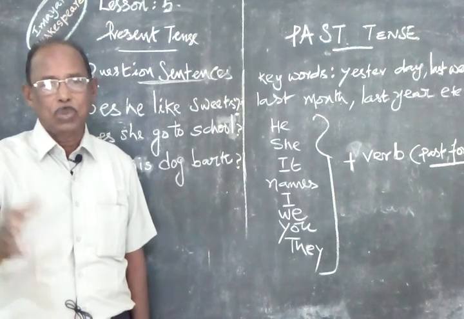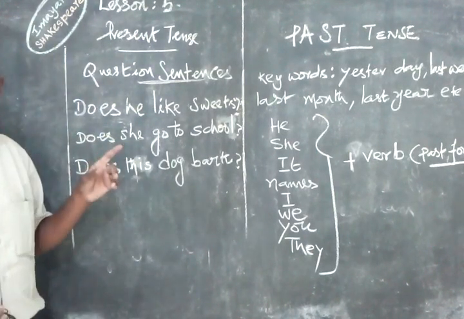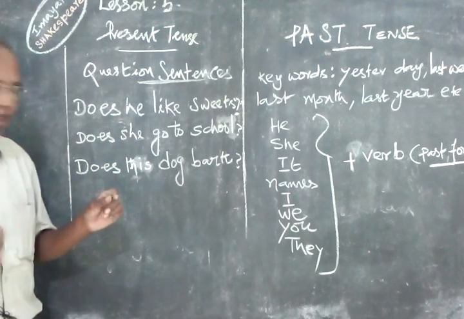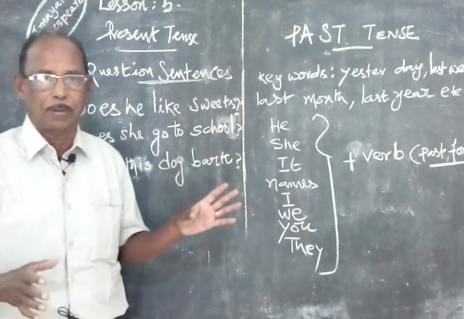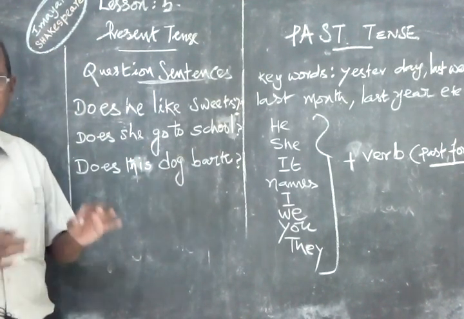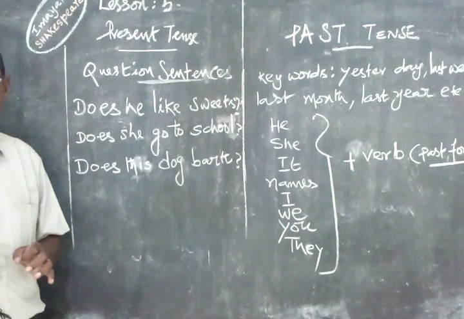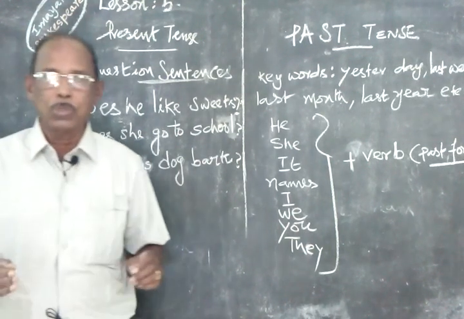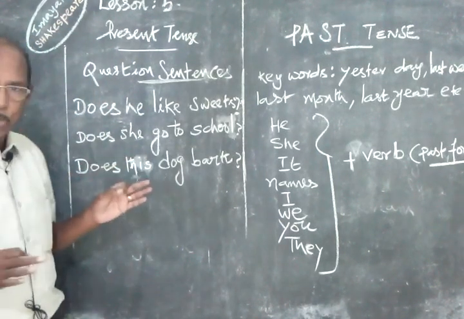When you want to create a question sentence with I, we, you, they, we have to add do instead of does, which is used in the case of third person singular, that is for he, she, it, etc. I, we, you, they, that is first person singular plural, second person singular plural, we have to use do to form question sentences. Keep it in your mind.